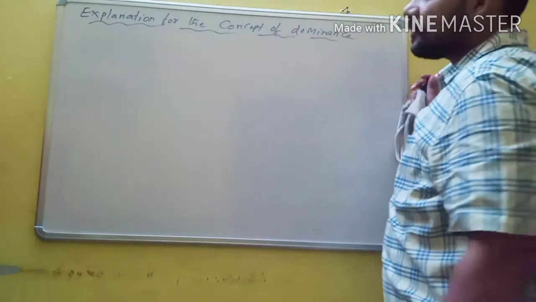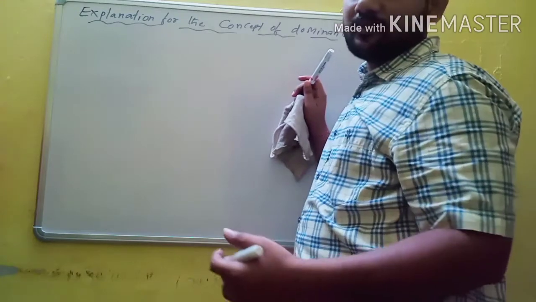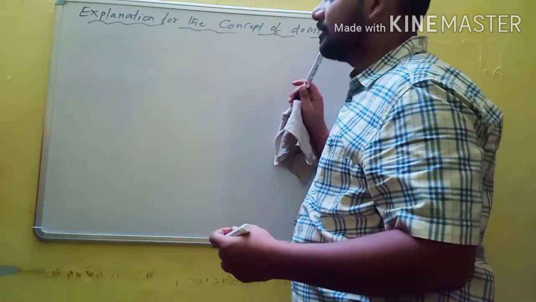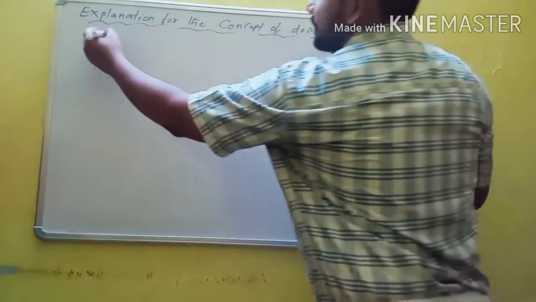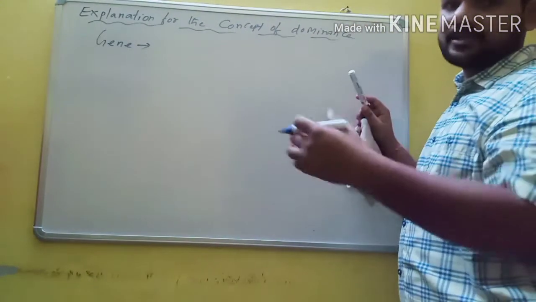What is actually dominance? Why are some genes dominant and why are some genes recessive? To answer this question, we must understand that a gene contains some information to express a particular trait.